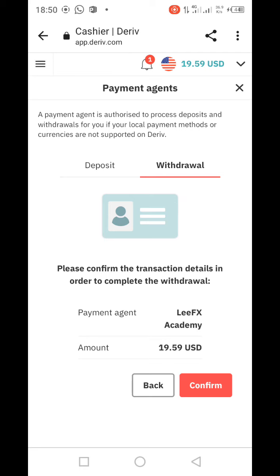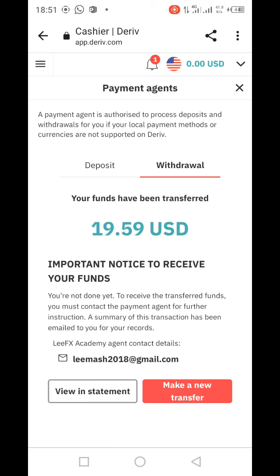Then you confirm. Before you go ahead with the transaction, you must confirm, in case you have made a mistake. If you have made a mistake, you can press back and put the correct details: the payment agent, LeFX Academy, and the amount. Then you go on confirm. Automatically, you have seen the dollars have gone. Here your funds has been transferred.